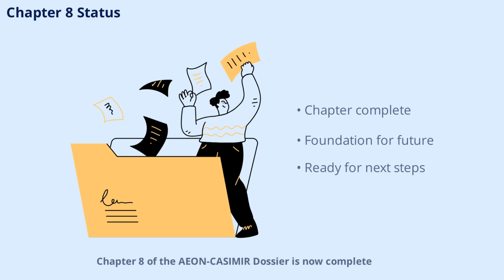Chapter 8 of the AEON-CASIMIR Dossier is now complete. The principles and mechanisms outlined here form the foundation for the craft's stability and performance. With this knowledge, we're ready to explore even more advanced aspects of propulsion physics and field architecture in future chapters.